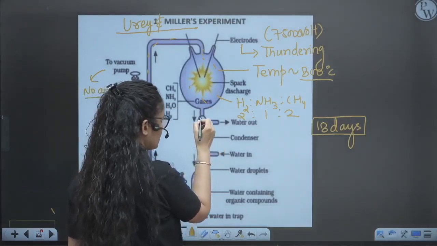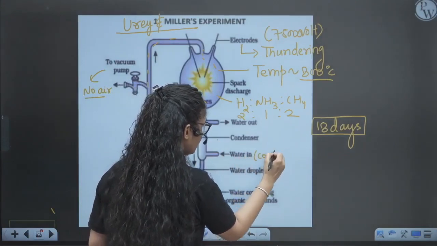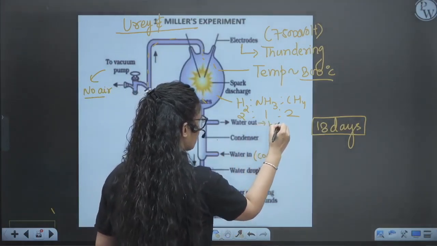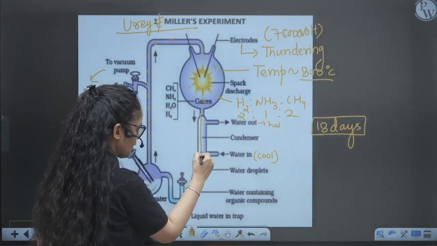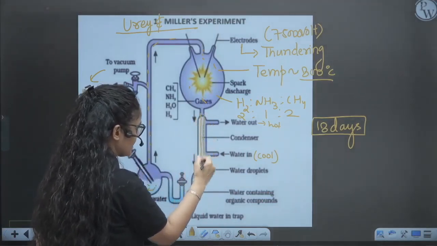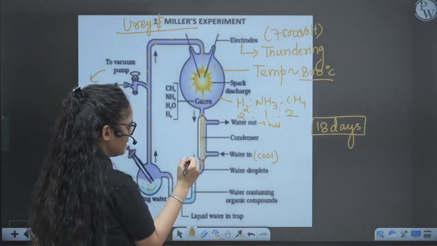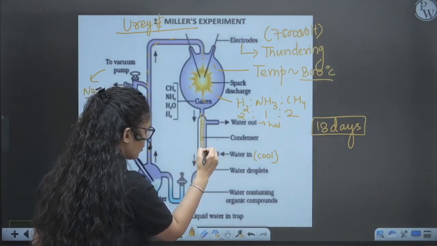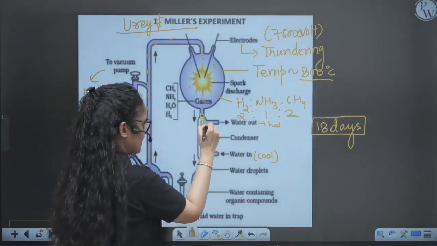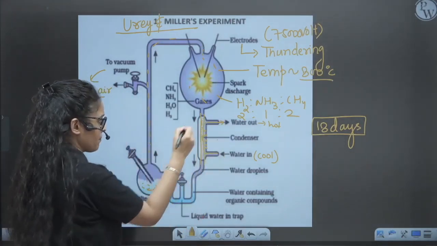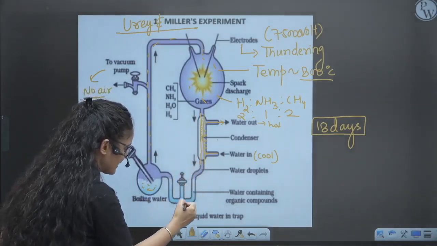And we have put the condenser here. From the condenser, we put in cool water and take the hot water out. What is the purpose of the condenser? In this pipe, a lot of reaction is happening at high temperature. So obviously after the reaction, some reactive product comes here, and we pour cold water so that the heat of the reaction is taken by the condenser, and then hot water is released from here. After getting cooled down, the products settled here in the trap.